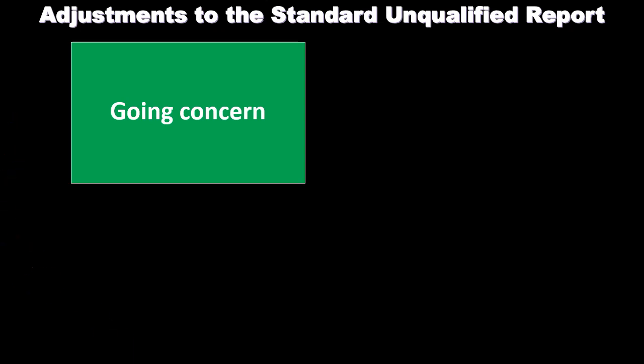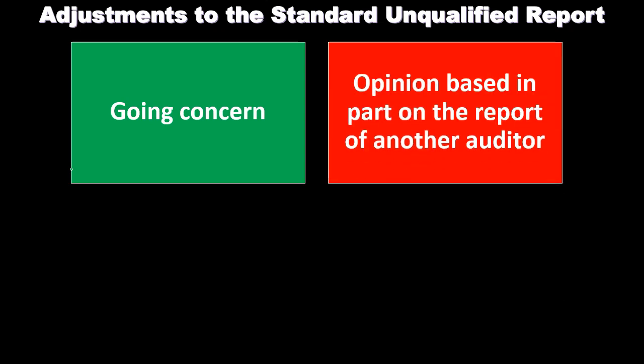Note that as we go through these, some of these, such as the going concern, if we're very concerned about a going concern issue, we may have a qualification. We may qualify the report in some type of way. So it depends on the degree of the going concern issue as to whether we keep an unqualified report with a going concern in the language of the report, or if we add some type of qualification to it. So notice that going concern is a concern about whether the company is going to keep on going in the long term. If we have a concern that the company is going to go out of business in the short term, then that's going to be a going concern issue, something that we want to adjust and make people aware of.